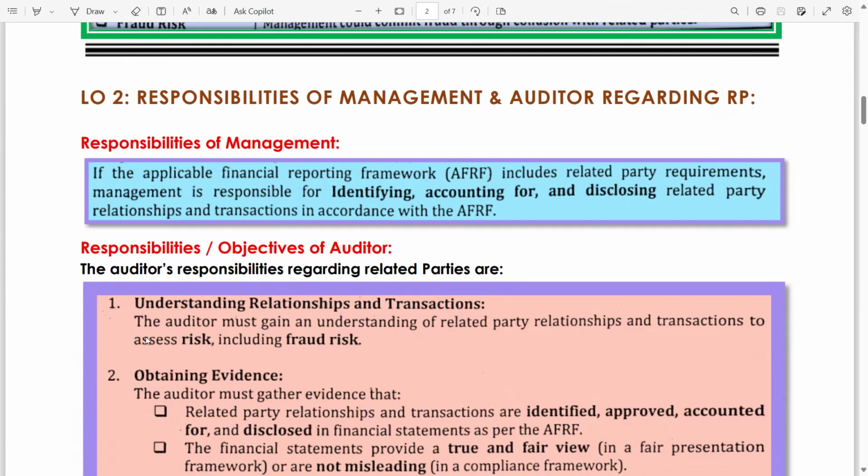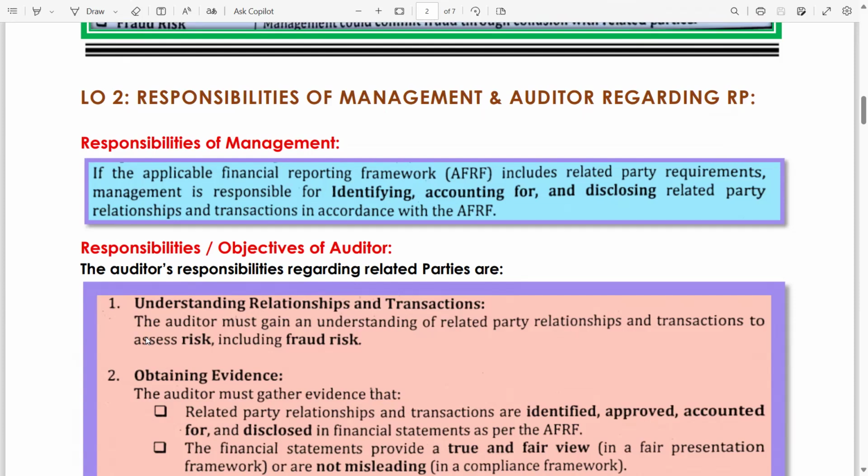Management is responsible to provide the auditor the list of all the related parties, and also to disclose to the auditor any related party transactions, which could be on an arm's length basis or not on an arm's length basis.